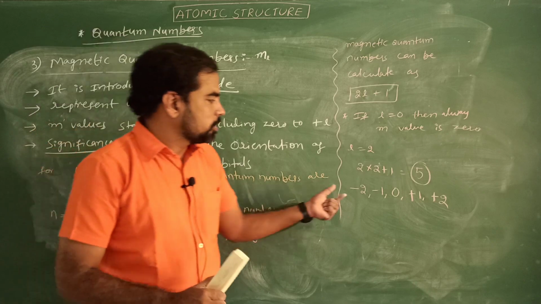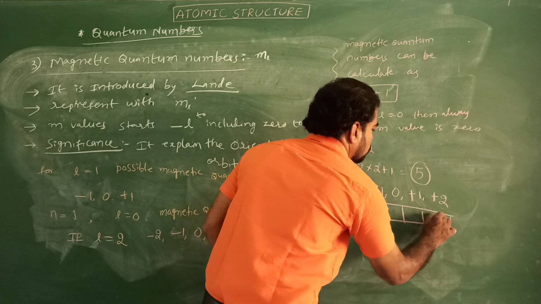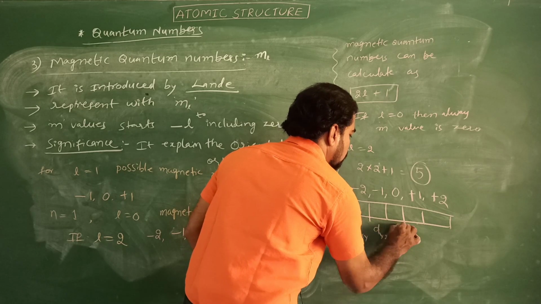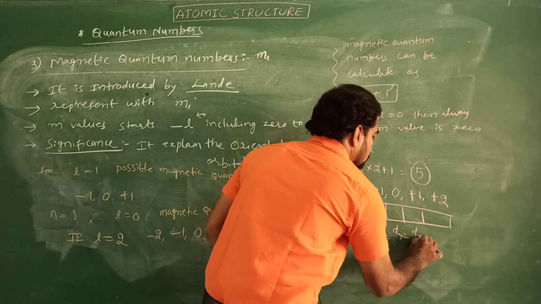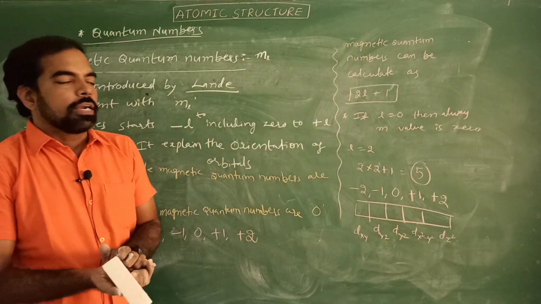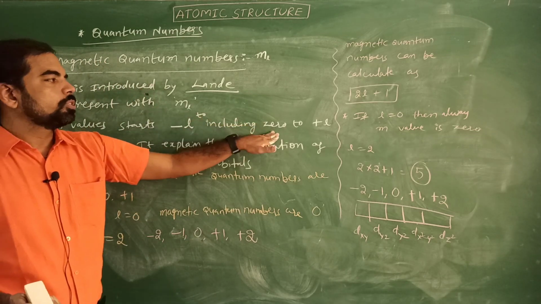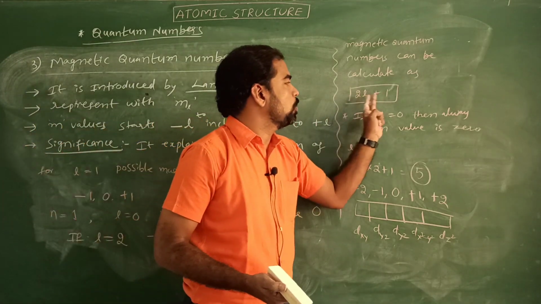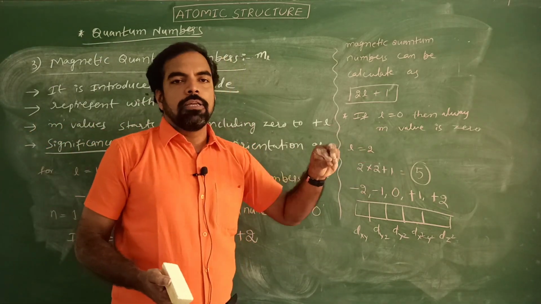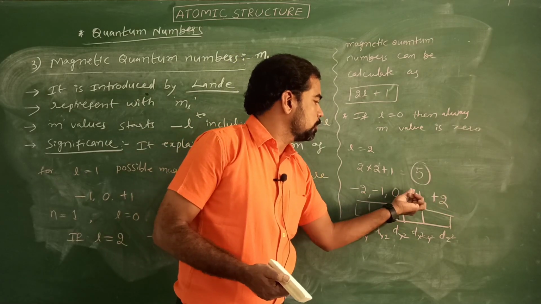Can you guess what these values represent? These represent the d orbitals: 1, 2, 3, 4, 5. This is dxy, this is dyz, this is dxz, dx square minus y square, and this is dz square. Remember, the possible magnetic quantum numbers can be represented from -L, including 0, to plus L. Otherwise, simply remember the formula 2L plus 1. If the L value is 2, the possible magnetic quantum numbers are 5: -2, -1, 0, +1, +2.